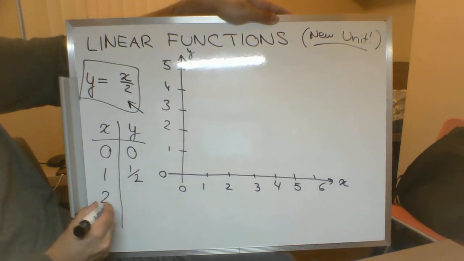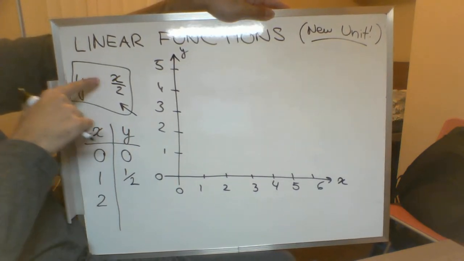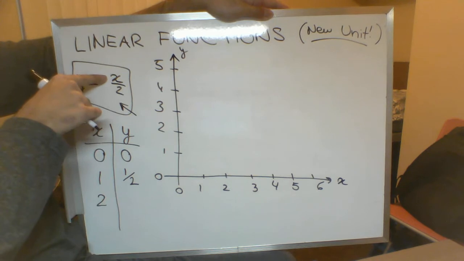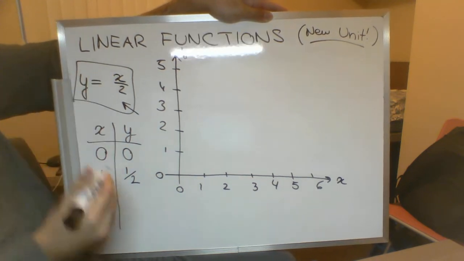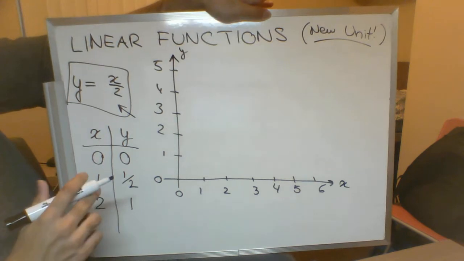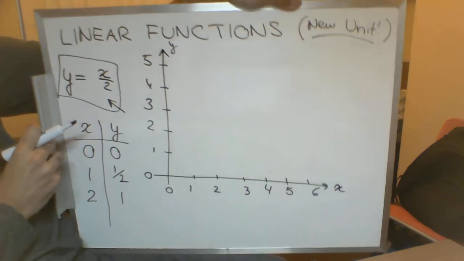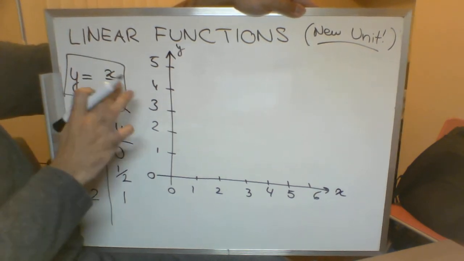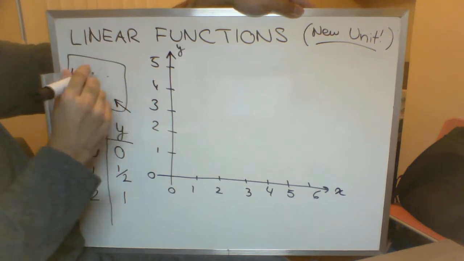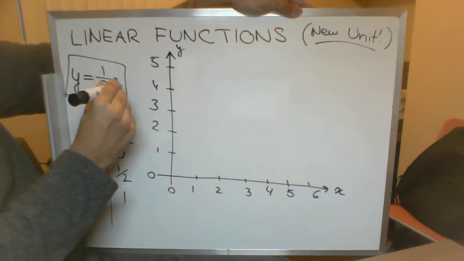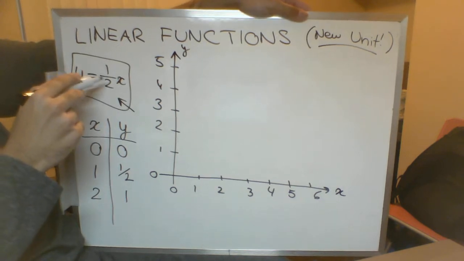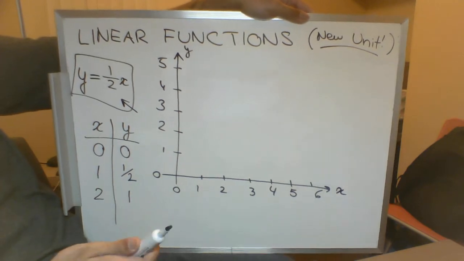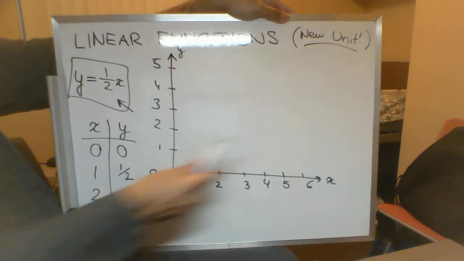Alright, what about when x is equal to 2? When x is equal to 2, then up here, y was originally x over 2, but now we're saying that x is equal to 2, so y is equal to 2 over 2, which is 1. For simpler equations, you can see this just by looking at the equation. This is telling us y is equal to 1/2 of x, which is why I originally wrote it as 1/2 x, because then this is 1/2 times whatever the x value is. So if I tell you x is 15, you could just find half of 15, which would be 7.5, and you could plot that on your graph.